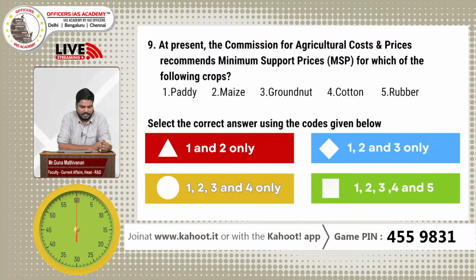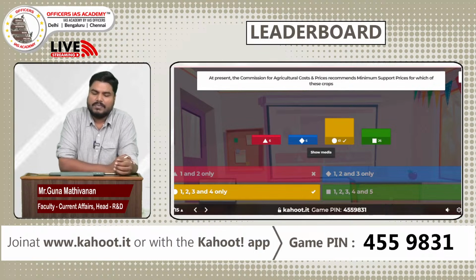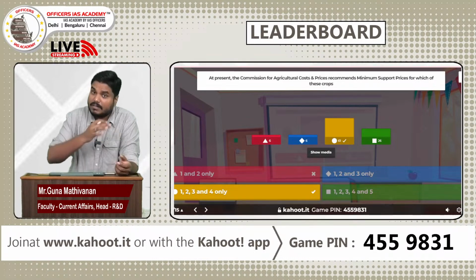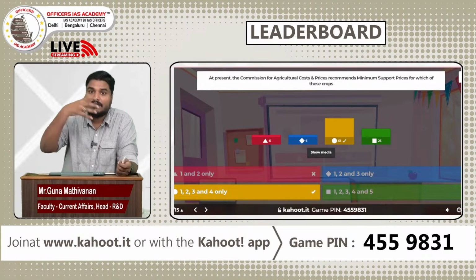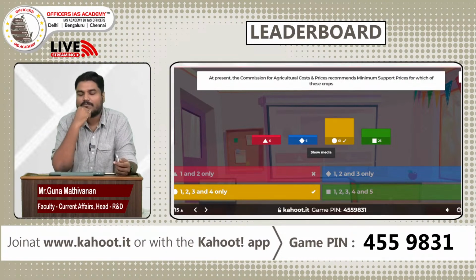So yes, time up. So we all know minimum support price, it is a market intervention by the government. Okay, see, assume Guna is a farmer. Guna is producing rice. I can sell this rice either to private players or I can sell it to government. It's my choice. So government can purchase at a particular price that is called as minimum support price. It is the Food Corporation of India on behalf of government. They will procure from the farmers.